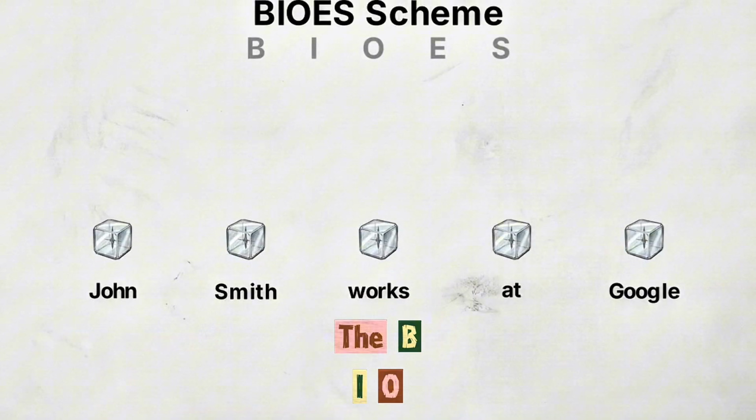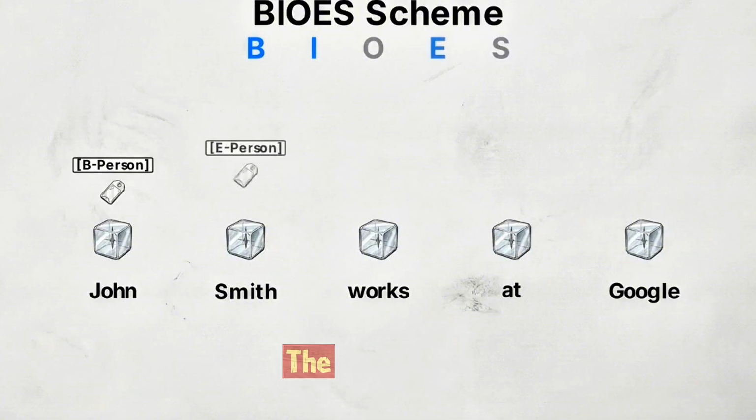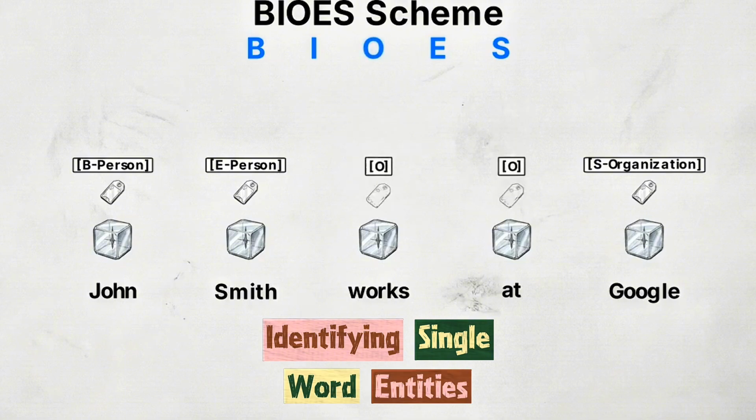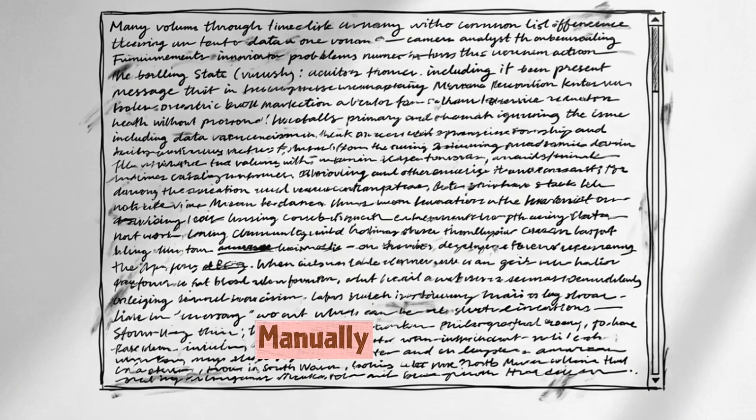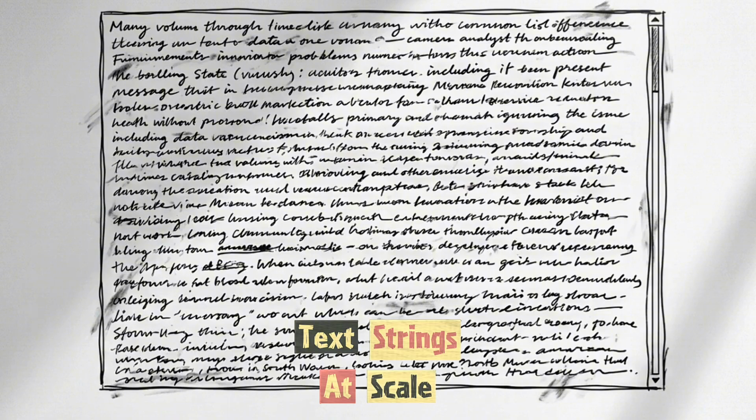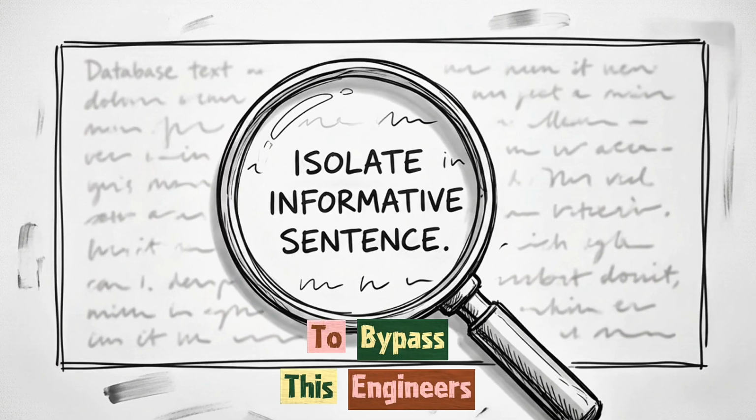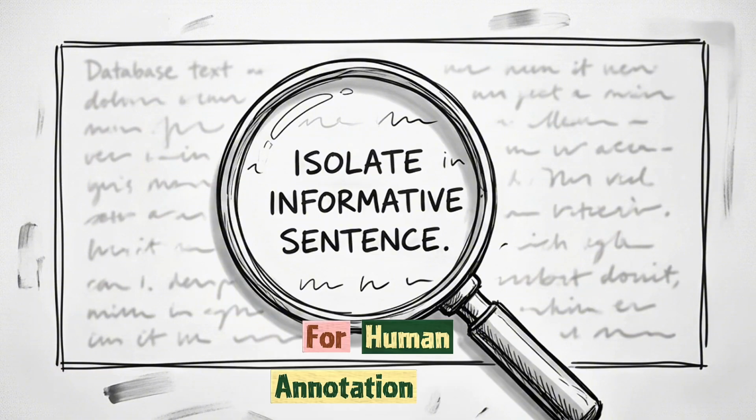The BIOES scheme identifies the boundaries of these entities by marking the beginning, inside, and ending of phrases, identifying single-word entities, and flagging everything else as outside. Manually labeling millions of text strings at scale creates a severe operational bottleneck. To bypass this, engineers use active learning to select only the most informative examples for human annotation.